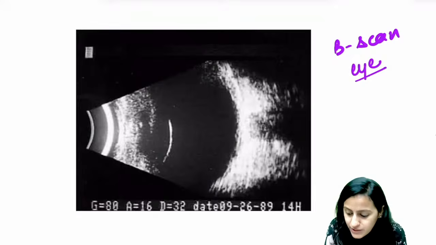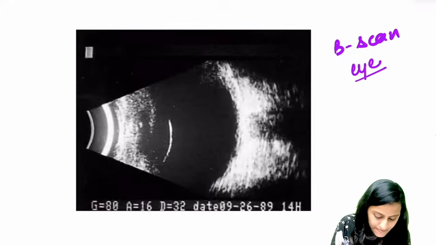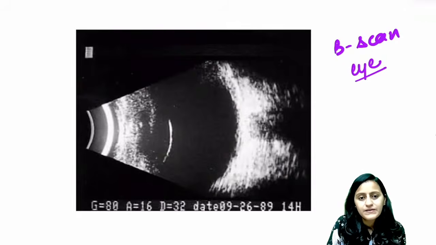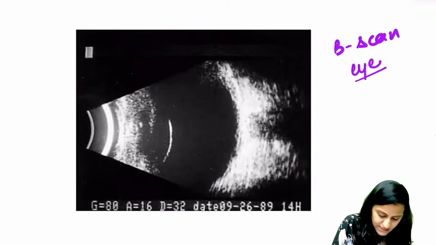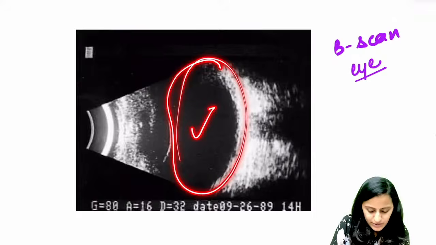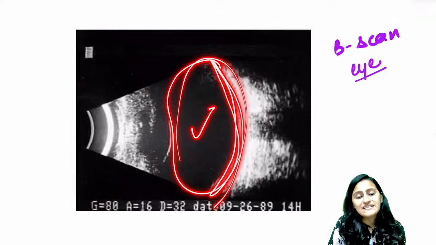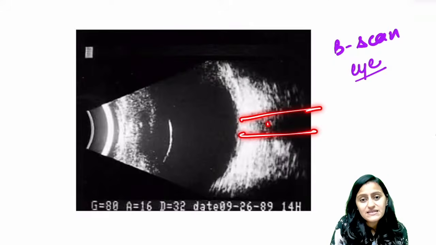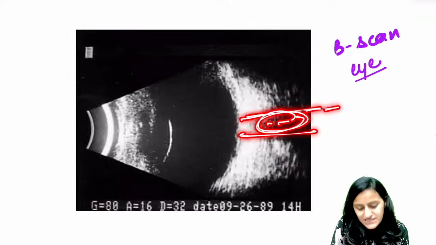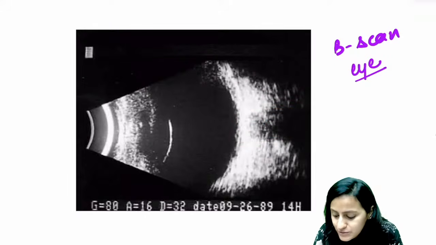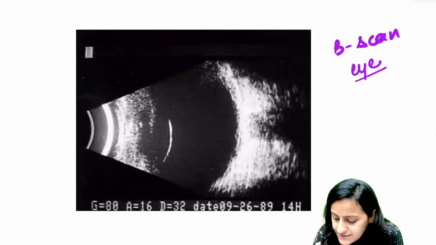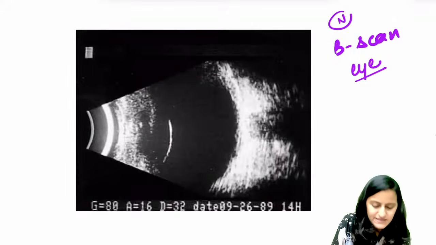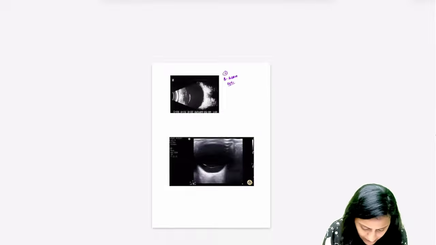Okay, this is ocular ultrasound, B scan of the eye, which helps you see the posterior segment well. You will be able to see the posterior segment of the eye, which is the vitreous. यहाँ पे आएगा retina, उसके आगे आएगी vitreous की layer. This black that you see here, this area, this is where the optic nerve attaches, the optic nerve head. ठीक है? So remember, this is the normal B scan that you are seeing here.